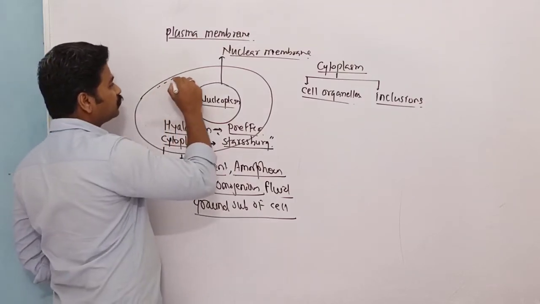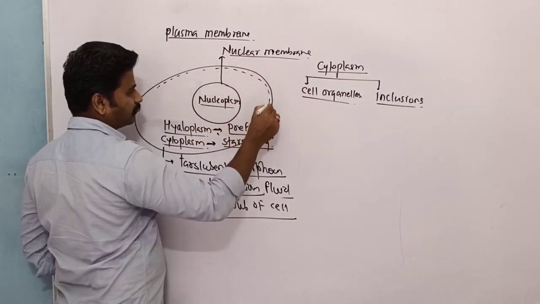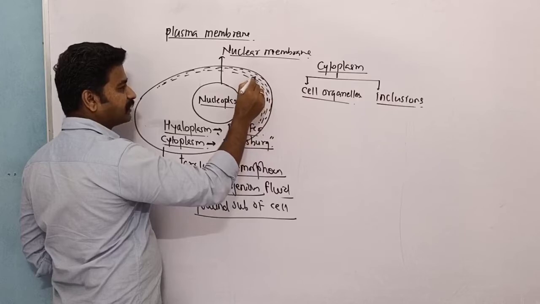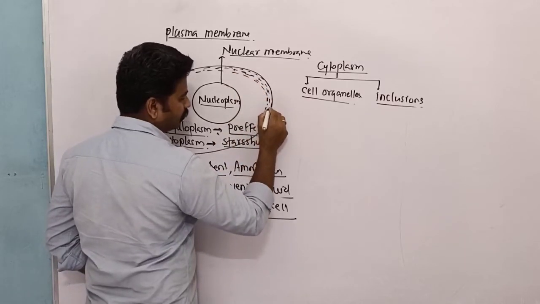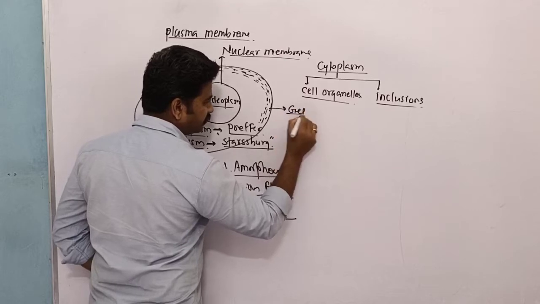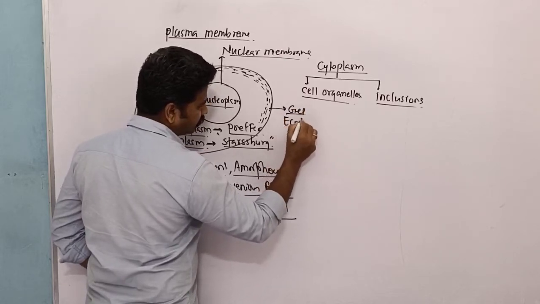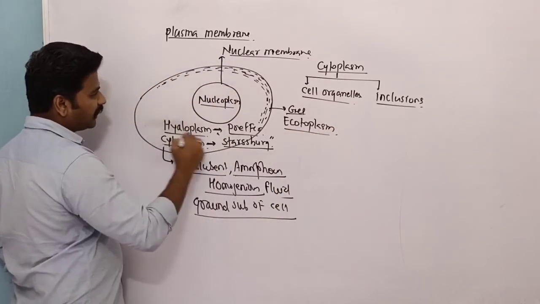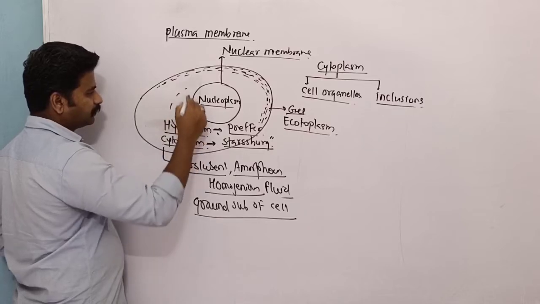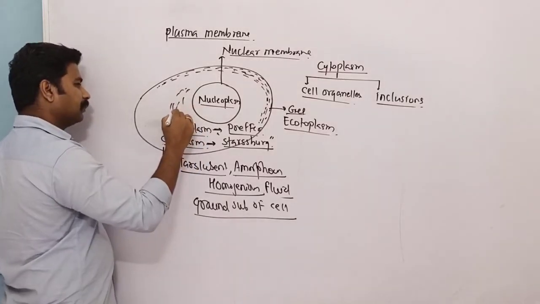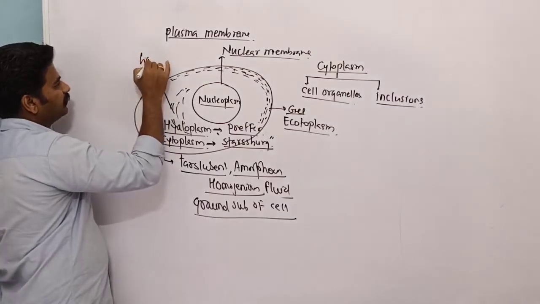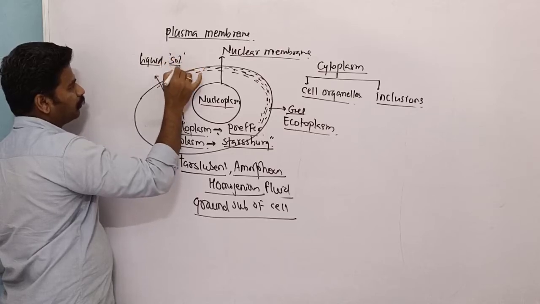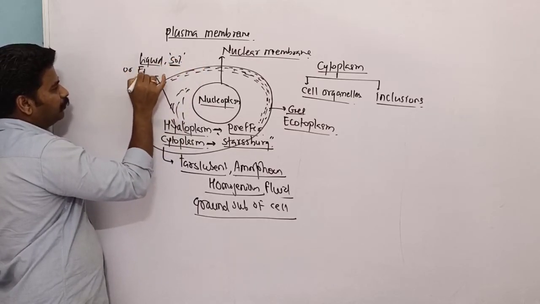The outermost part of the cytoplasm is thick like a gel, and this part is called as ectoplasm, while the inner part of the cytoplasm is comparatively liquid like, and it is called as sol or endoplasm.